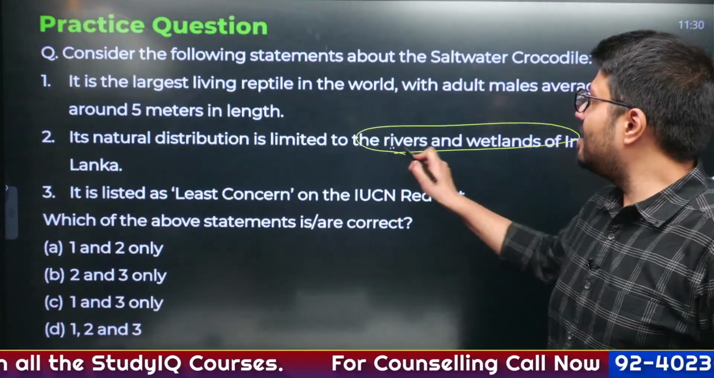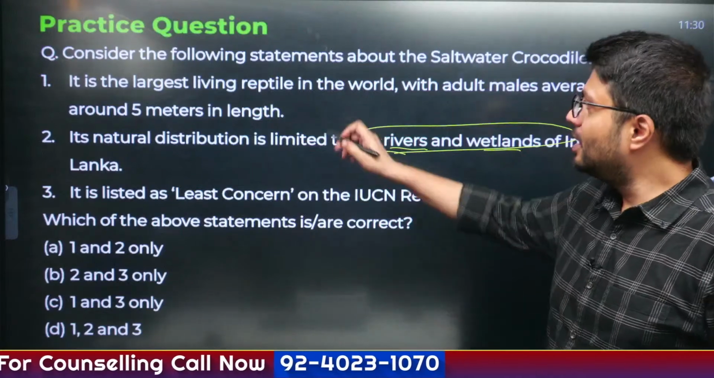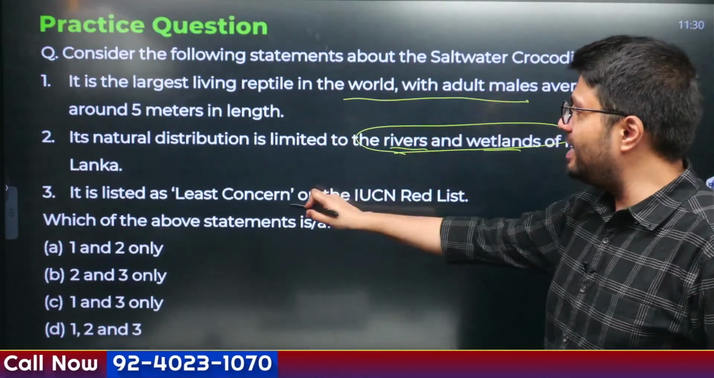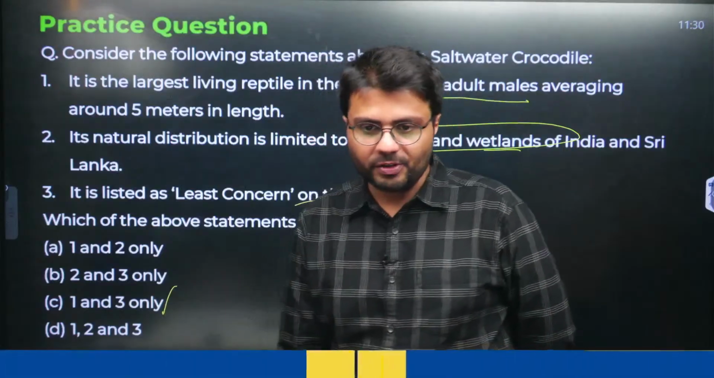Obviously, this is incorrect. Rivers and wetlands, they are fresh waters, not saltish waters. They're the largest living reptiles and least concerned. Both of these are right. So option C is right. All of you have gotten it right. Yes.